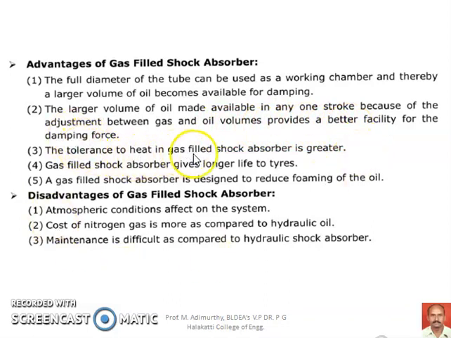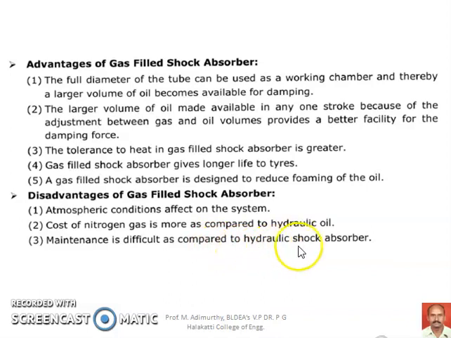The tolerance to heat in the gas-filled shock absorber is greater in comparison to only the oil-filled shock absorber. Gas-filled shock absorber gives longer life to tires because of better riding conditions. It is designed to reduce the foaming of the oil, which improves the damping qualities. And the disadvantages are that atmospheric conditions affect the system, and the cost of nitrogen gas is more compared to hydraulic oil.